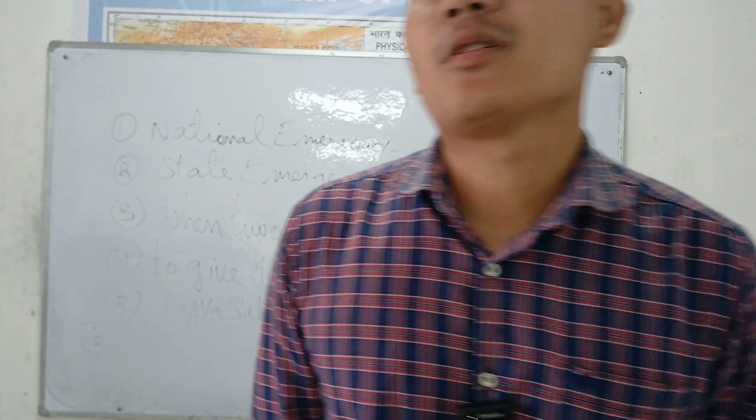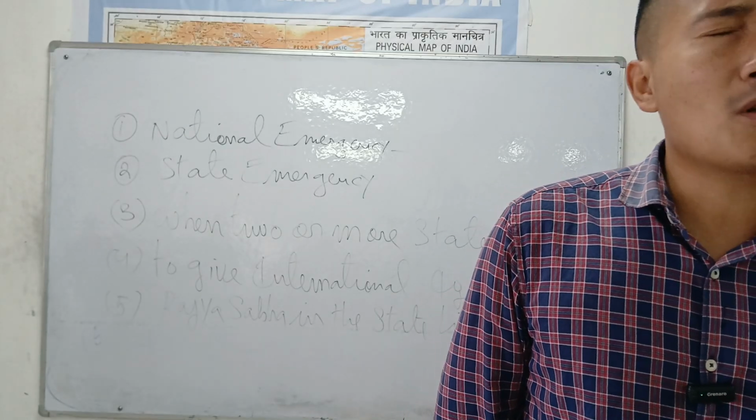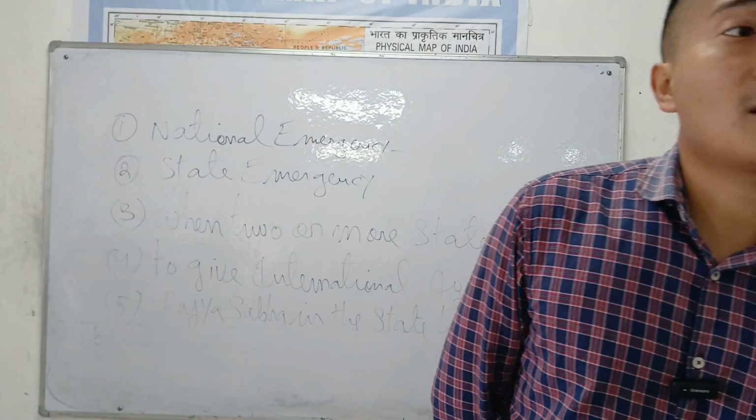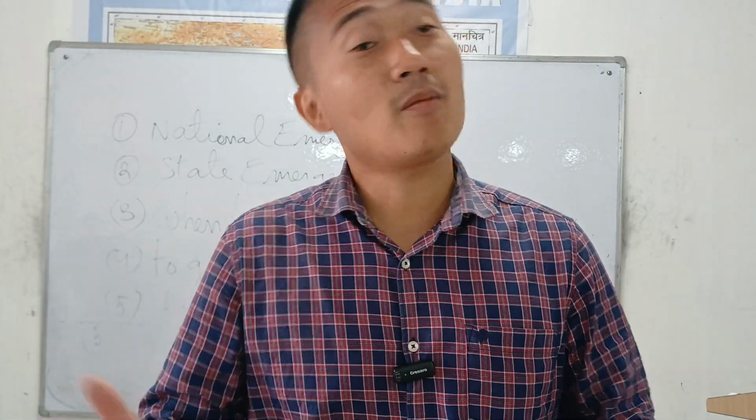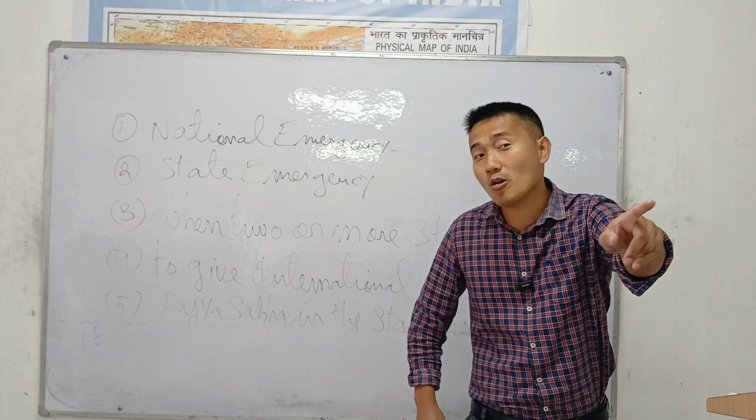Take the example I give you. Agriculture, police are all in the state list, right? So suppose Rajya Sabha wants to make laws in the state police department of Nagaland. Possible anytime. Anytime. They have to pass a resolution in the Rajya Sabha. Anytime they can make laws, but not the Lok Sabha.